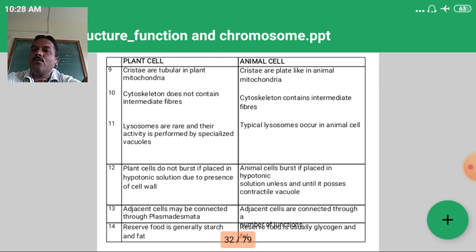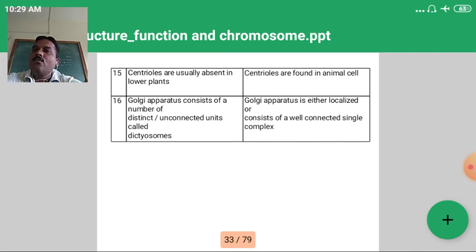Adjacent plant cells may be connected through plasmodesmata. Reserve food is generally in the form of starch and fat in plants, while in animals it is in the form of glycogen. Centrioles are usually absent in lower plants, while centrioles are found in animal cells. In plants, the Golgi apparatus consists of a number of distinct, unconnected units called dictyosomes, while in animals the Golgi apparatus is either localized or consists of a well-connected single complex. So these are the major differences between plant and animal cells.